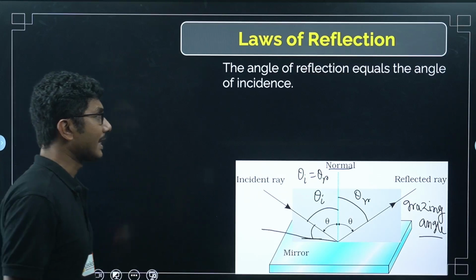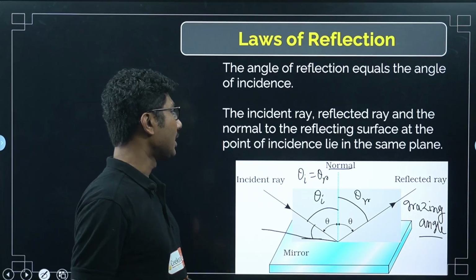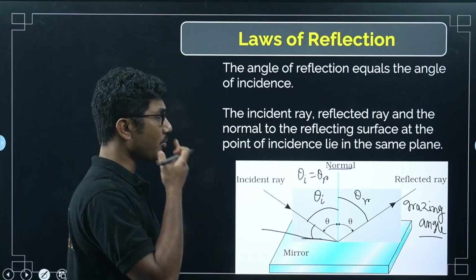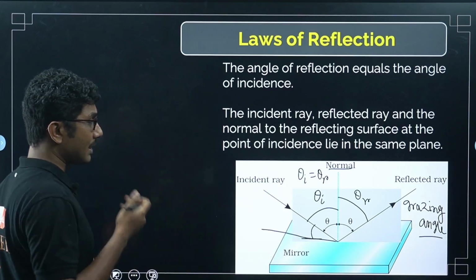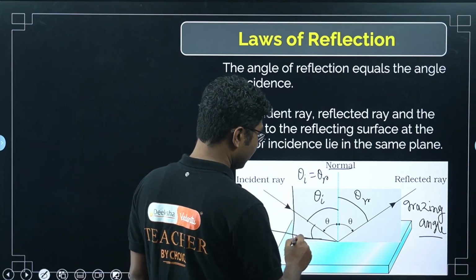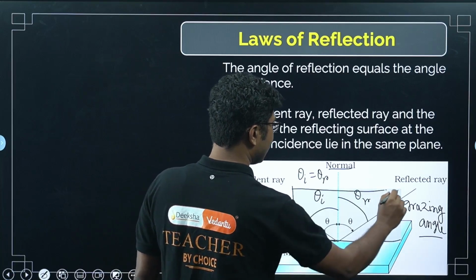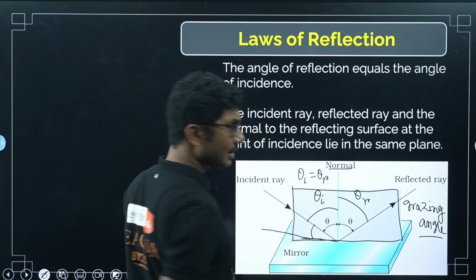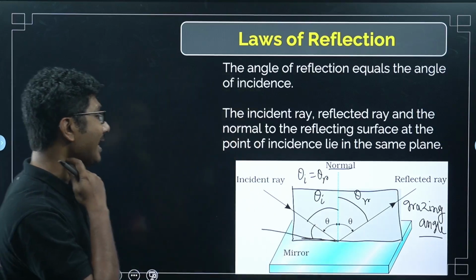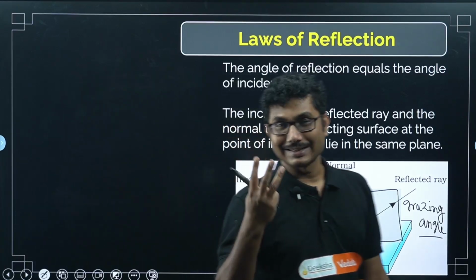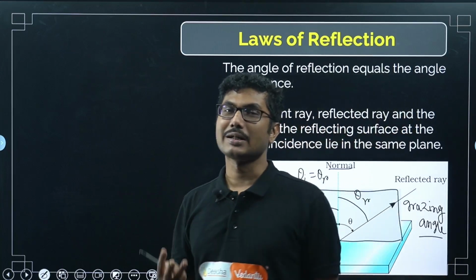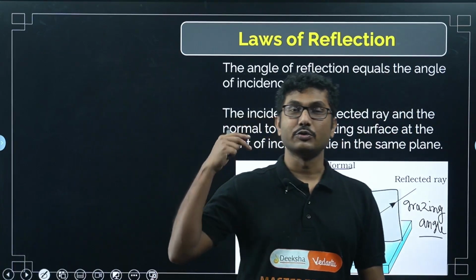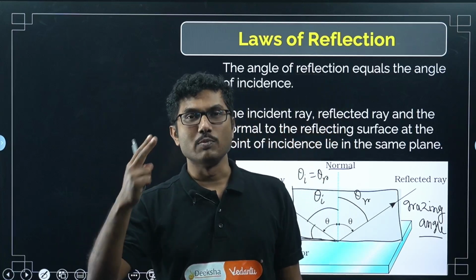Now let's look into the second law. The second law is also very common. The incident ray, reflected ray, and the normal drawn on the reflecting surface at the point of incidence lie on the same plane. So if you construct one plane, that plane will have the incident ray, the reflected ray, as well as the normal. You might wonder why this is important. Three lines are there, so you can construct n number of planes, because to construct one line you need 2 points, right?